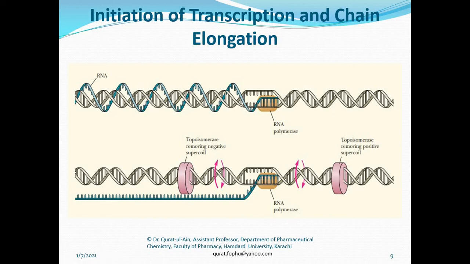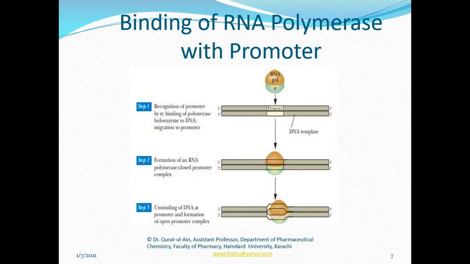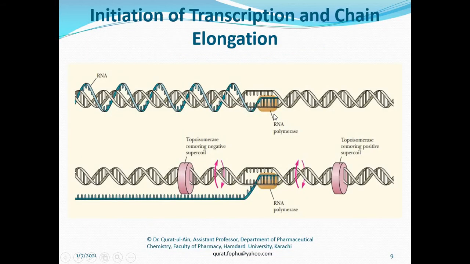We have to understand this process in more detail. The transcription process consists of three steps: the initiation step, the elongation step, and finally the termination step. So what happens in the initiation step? In the initiation step, the RNA polymerase sigma subunit recognizes the promoter region from where the transcription has to start. This is the initiation step.